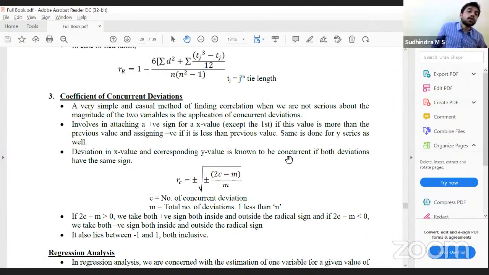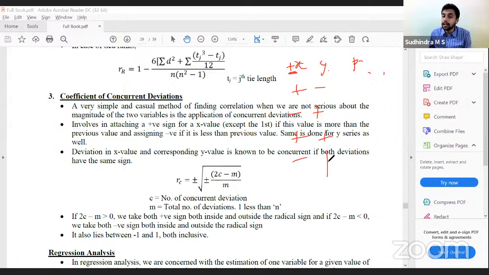Then the third one is the coefficient of concurrent deviation. Here, we are not bothered about the amount of deviation. We are only bothered about the sign, positive correlation or negative correlation. So we will give a positive sign if there is an increase in the value, and a negative sign if there is a decrease in the value. Then we'll multiply the signs of both x and y to get the product of the signs. We know plus and minus, minus and plus, plus and plus, minus and minus. Only if they are of the same signs, we get the final product as positive. If they are of different signs, we get negative.